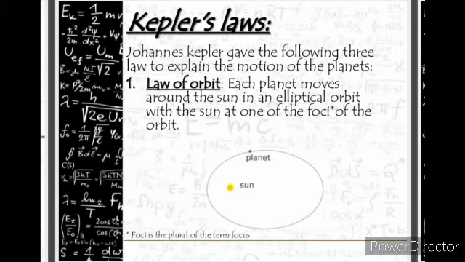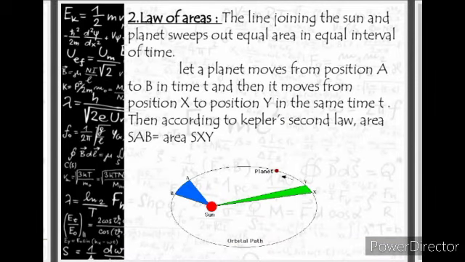Next, we move towards the second law, that is law of areas. The second law says that the line joining the sun and a planet sweeps out equal areas in equal intervals of time. It means that the particular line which is joining the sun to the planet covers equal area in equal intervals of time. If we measure from any interval, any distance, it will always be the same.